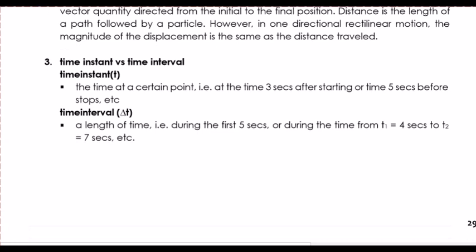Another one, we have also time instant versus time interval. What is the difference? Time instant is the time at a certain point, for example 3 seconds after starting or 5 seconds before it stops. So it is very specific. How about time interval? For example, between 3 seconds to 7 seconds, that is your time interval, from one point to another point. So you have two boundaries of time that you need to consider.